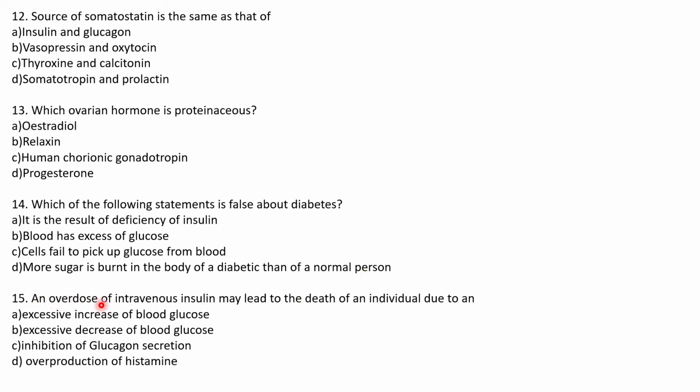This is wrong. More sugar is burnt in the body of a diabetic than of a normal person. 15th one, an overdose of intravenous insulin may lead to the death of an individual. So here this overdose will lead to death only if there is an excessive decrease of blood glucose. Option B would be the right answer. Excessive decrease is because insulin is supposed to reduce the blood glucose level. So we go with option B.